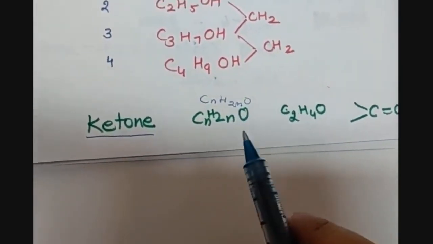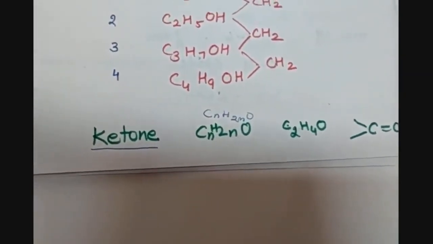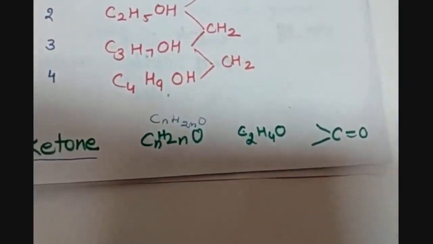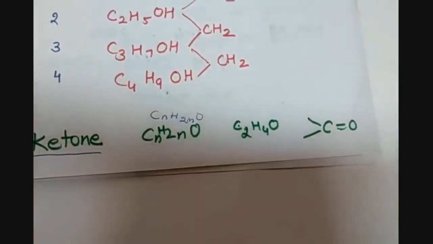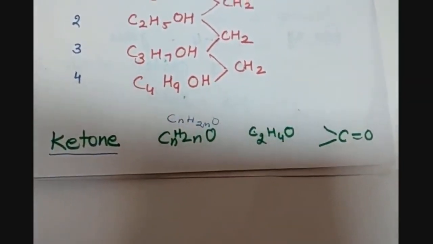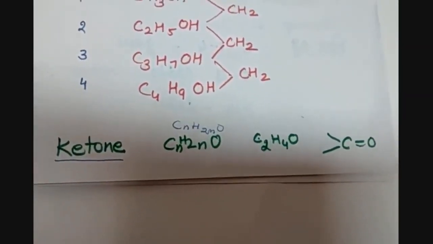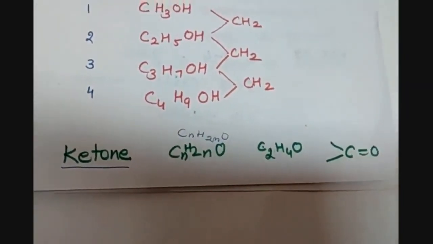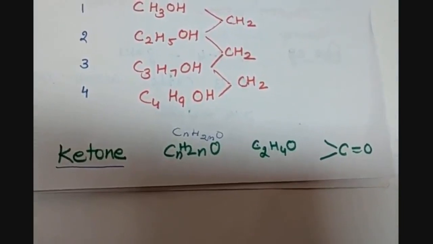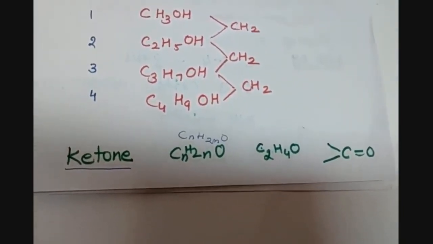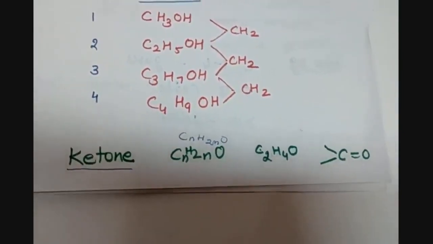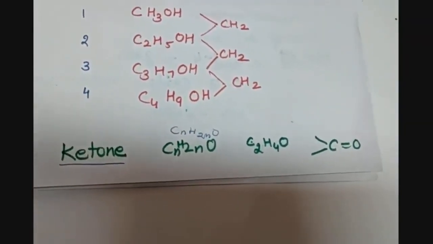So remember one thing, that we have talked about the terminal and non-terminal functional group. So ketone is a non-terminal functional group, it will always come in between the carbon chain, and aldehyde is a terminal functional group, so it will always come at the end of the chain. So when you are drawing the structure of these two kinds of compounds, then you will understand how this is happening.